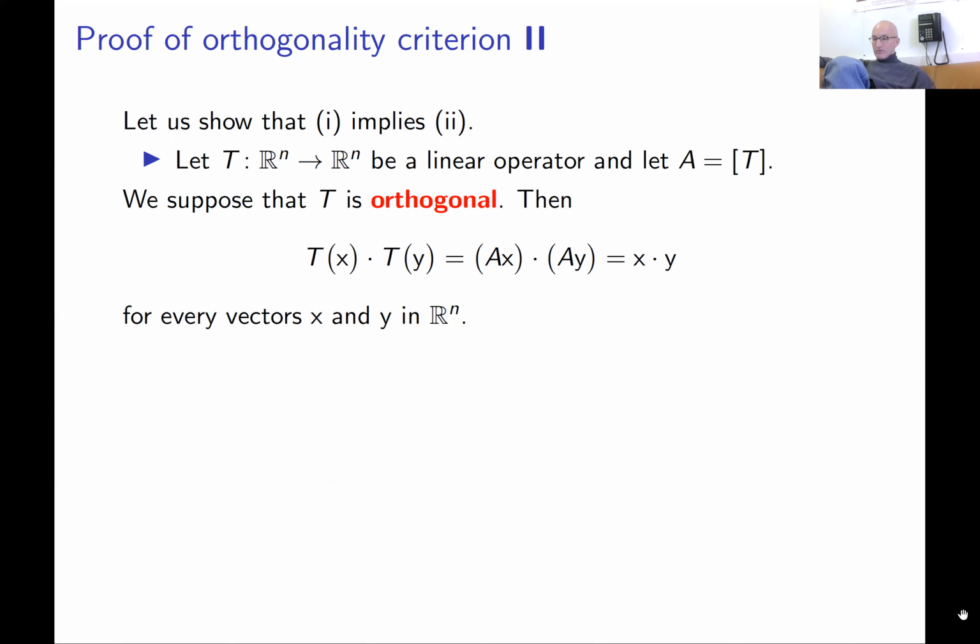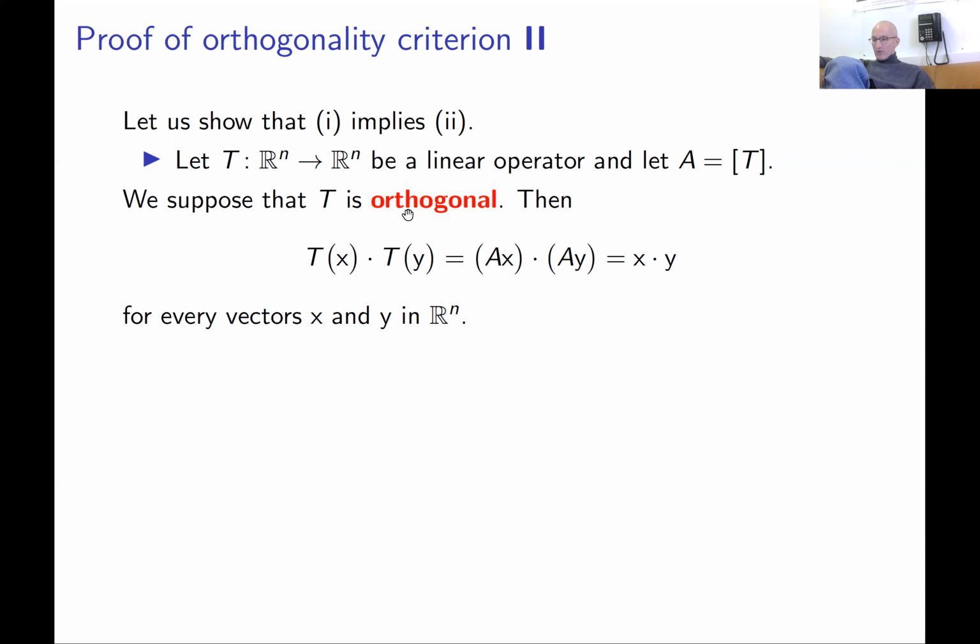To show that condition 1 implies condition 2, let me remind you that condition 1 means the linear transformation is an orthogonal transformation, while condition 2 means the columns of the matrix A are orthonormal. Since there are n of them, the columns of A form an orthonormal basis of our n-dimensional space.